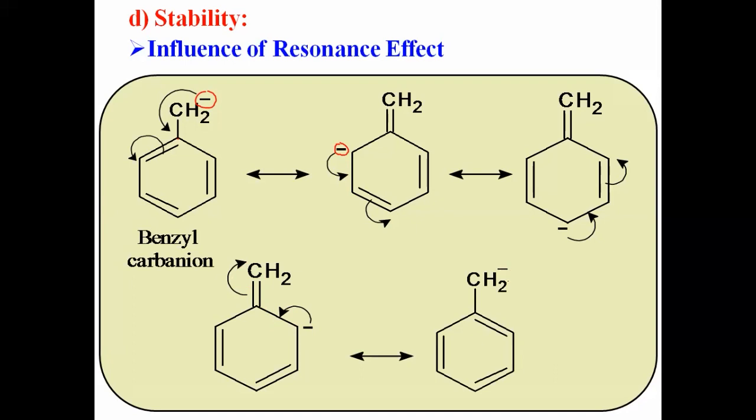And thus in the benzyl carbanion, the negative charge, that is the electron pair from the carbon, delocalizes in the conjugated system, and we get a number of resonating structures. Here, the number of resonating structures is more, hence this species is again more stable.